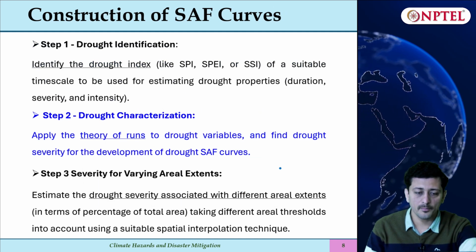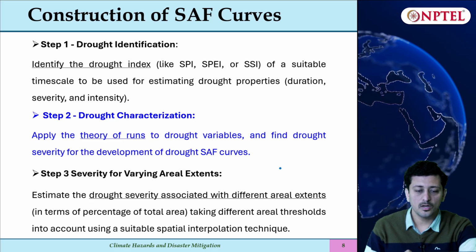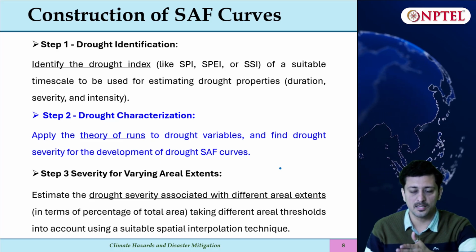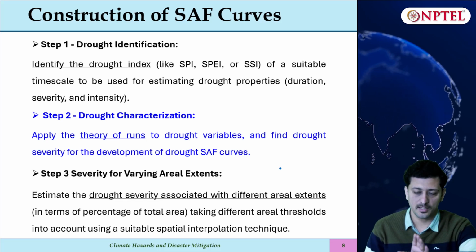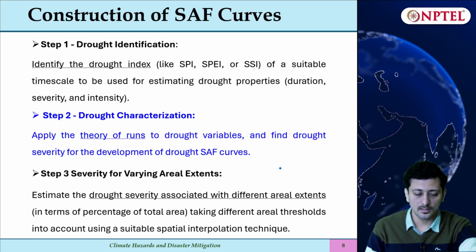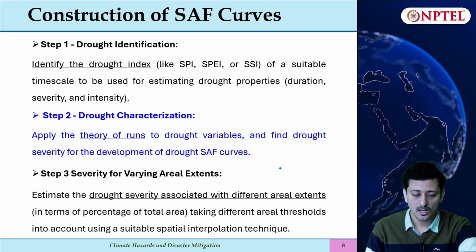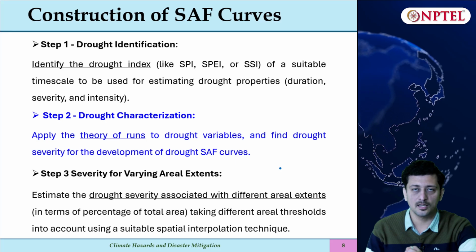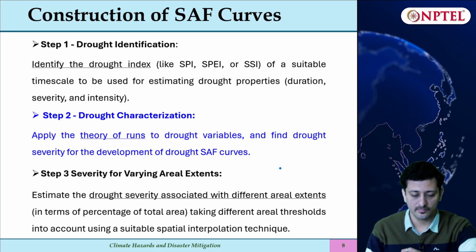So coming to the steps, the first step is we'll identify the drought using any index which we are considering, either SPI, SPEI, SSI, at a suitable time scale. So that is the first. Next is we'll apply theory of runs to characterize drought. That is, we will find the drought characteristics like what is the duration, intensity and severity of drought.